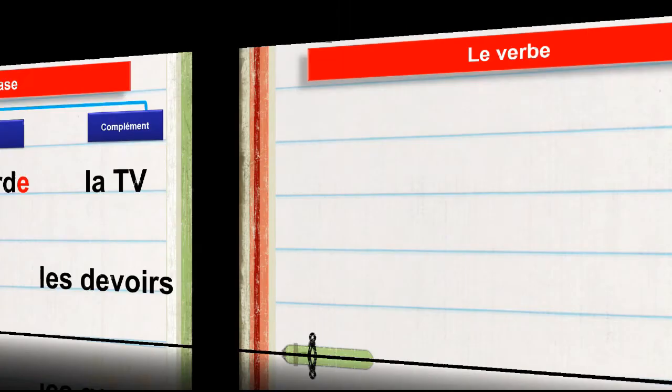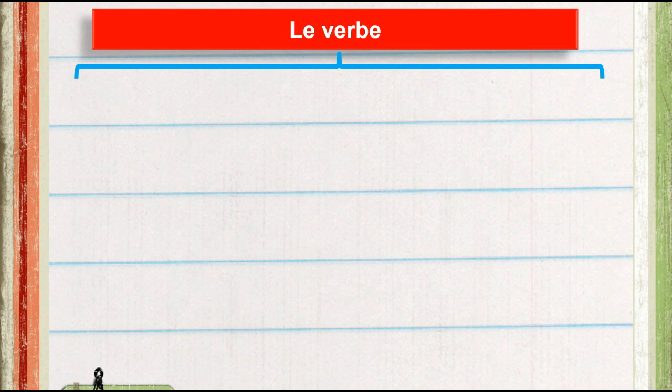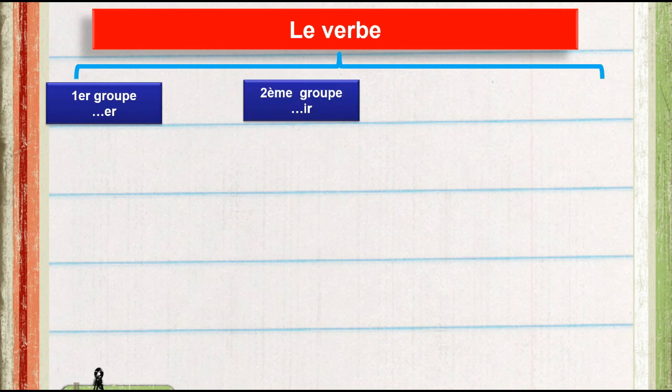Because I told you before, for the verbs in French, we have three groups. We can divide it in three groups. The first group is ending by er, and is regular verbs. We have the same endings for all of them, so it is the biggest group. And the second group is ending by ir, and is also a regular group.